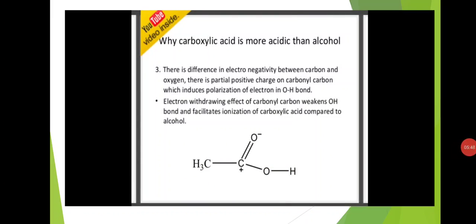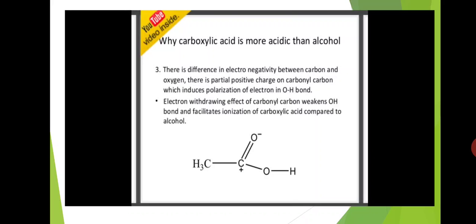And another reason is there is a difference in electronegativity between carbon and oxygen. There is a partial positive charge on carbonyl carbon which induces a polarization of electrons in the oxygen hydrogen bond.